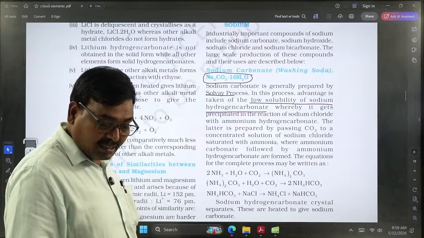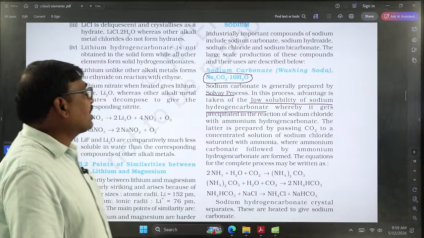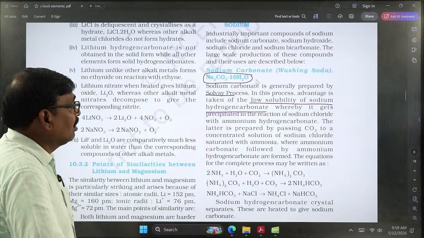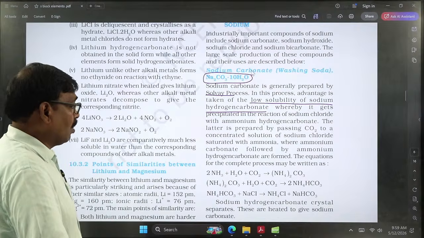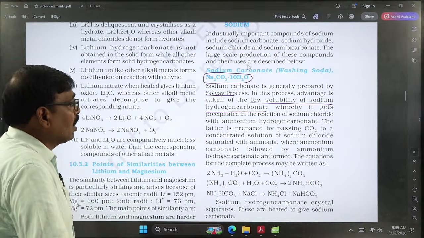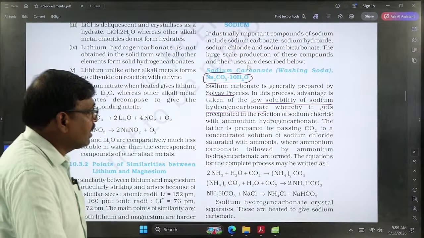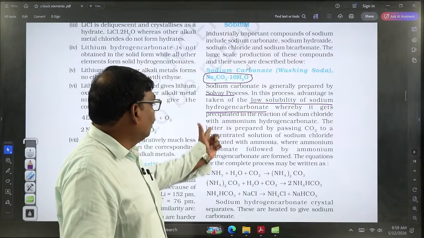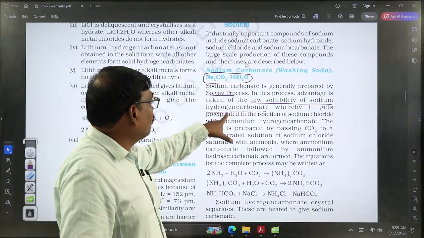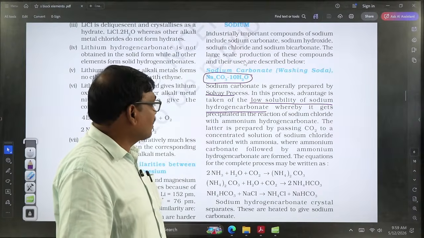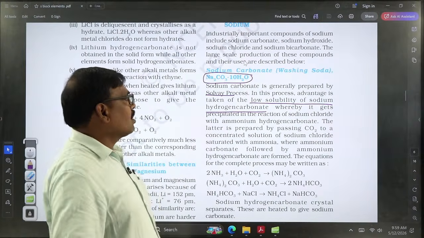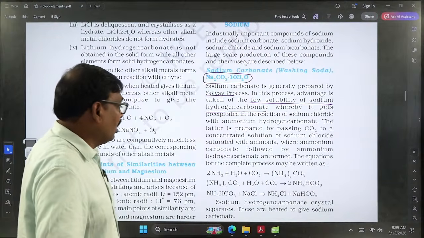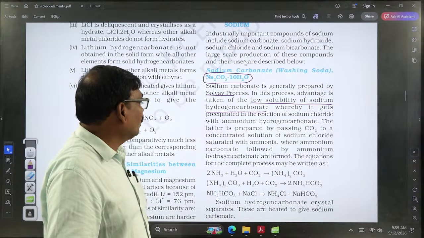There is a similar question definitely asked: which can be used in the Solvay process, the Solvay soda process, for the extraction of carbonates? That is only possible for sodium carbonate but not potassium carbonate. The main reason is that during the extraction of sodium carbonate, the compound sodium hydrogen carbonate will have low solubility. That's why it can be separated from the solution. Whereas in the case of potassium hydrogen carbonate, the solubility will be high and it will not be separated from the solution. So that is the main reason.